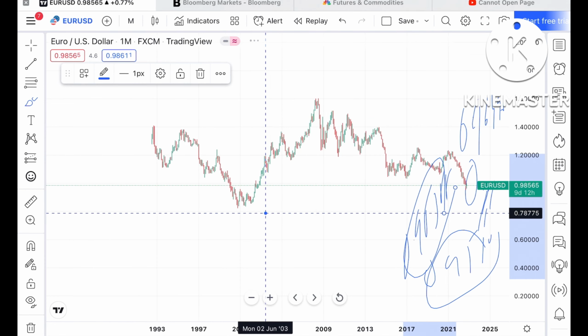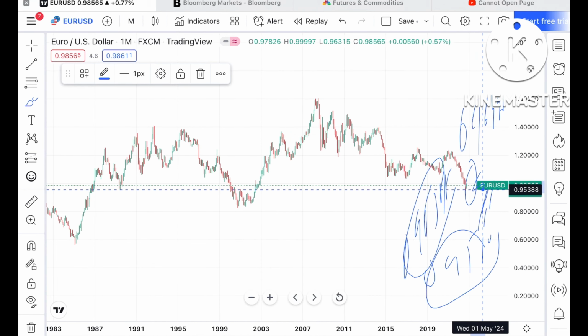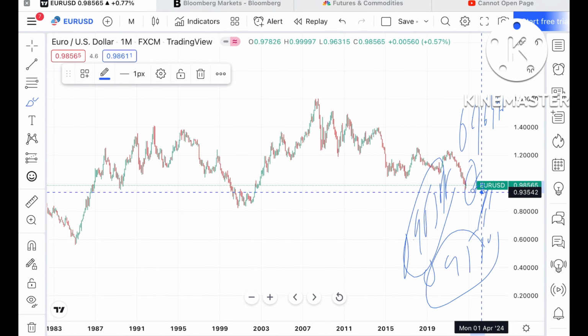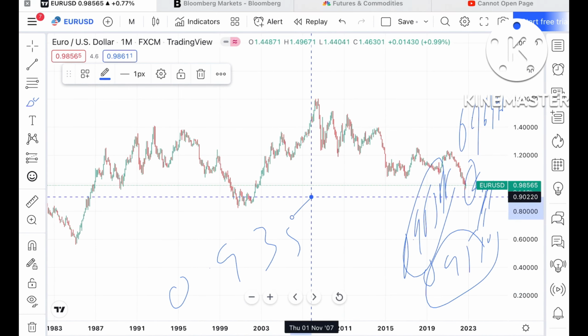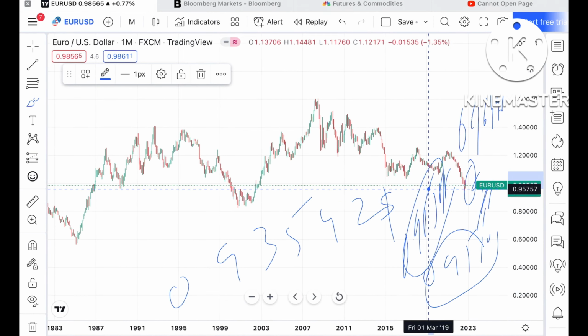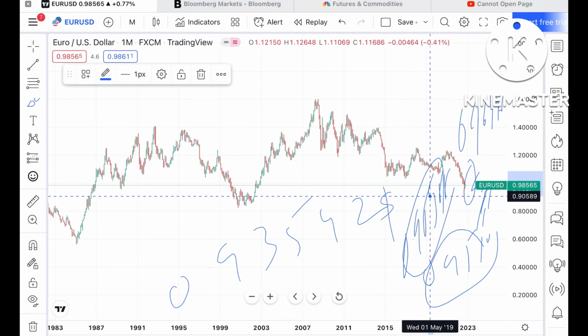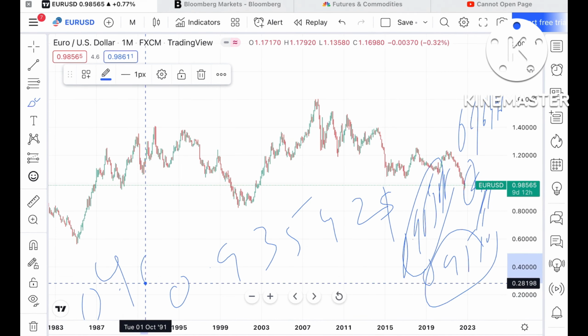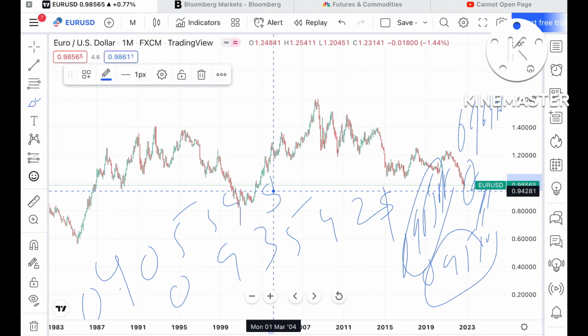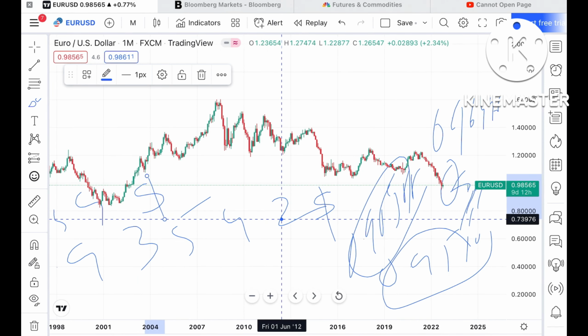Once the price moves below that level, it can move further low and touch a strong support of $0.93542, and if that level also doesn't sustain, it can go further down towards $0.90539, and then the price may fall below that level.